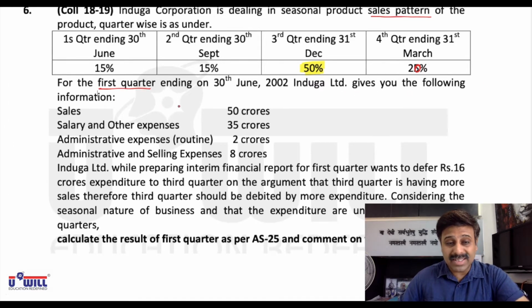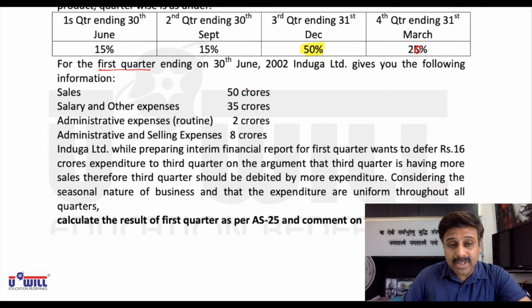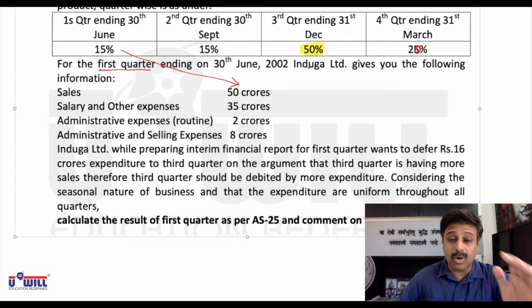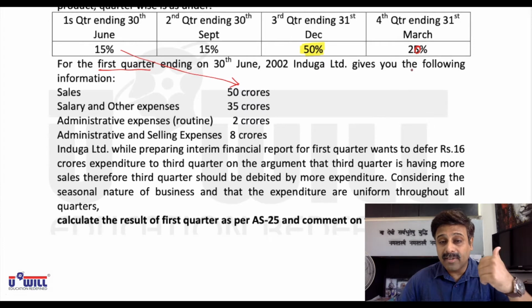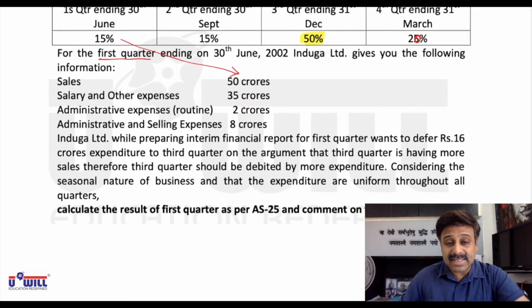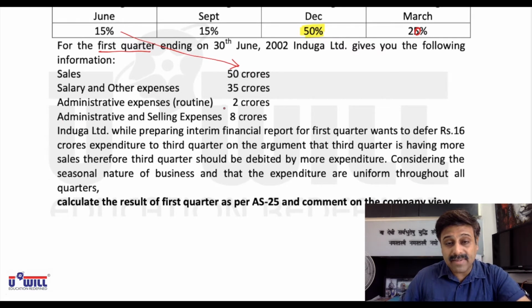Now, for the first quarter ending on 30th June 2002, Induga Limited gives you the following information. Sales in the first quarter were 50 crores, meaning this 15% of sales amounted to 50 crores, as expected. Obviously in the second quarter also it would be 50 crores, the third quarter far more than 50 crores, and the fourth quarter again more than 50 crores. Now, salary and other expenses are 35 crores. Administrative expenses routine 2 crores, administrative and selling expenses 8 crores.